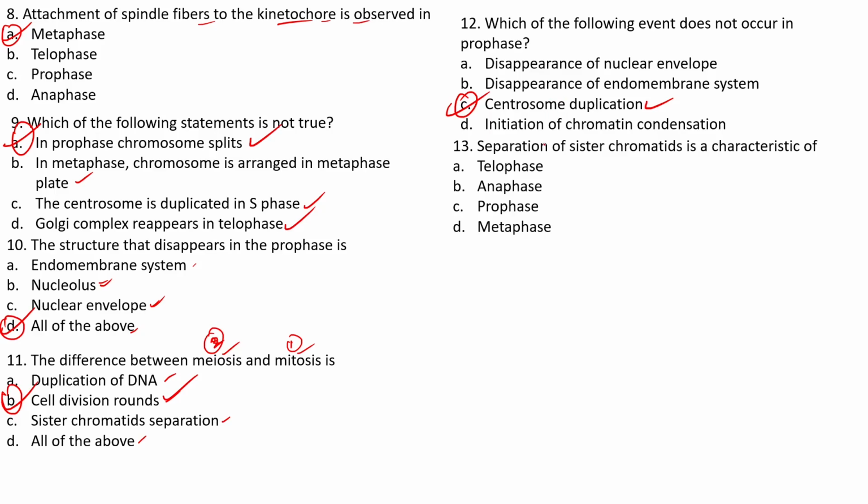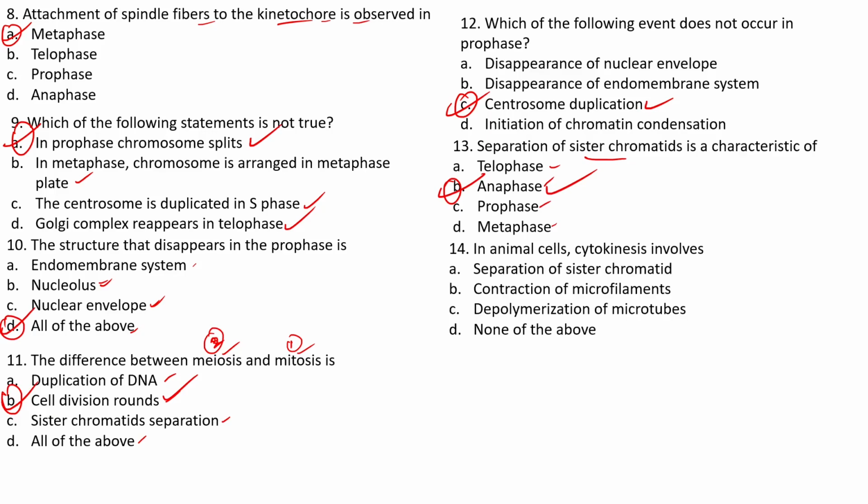The next one: the separation of sister chromatids is a characteristic of the telophase, anaphase, prophase, or metaphase? We know separation of the sister chromatids occurs at the anaphase, hence B is our right answer.